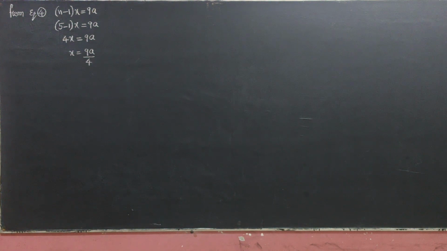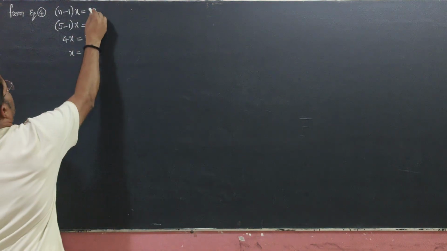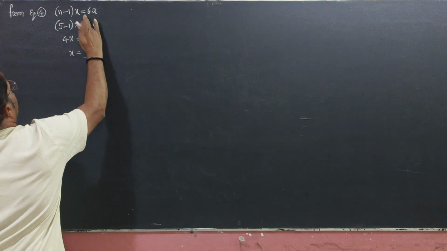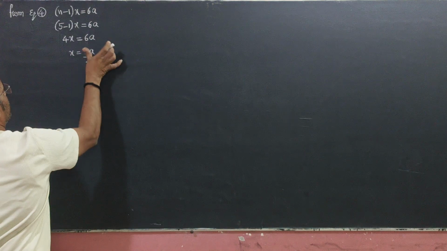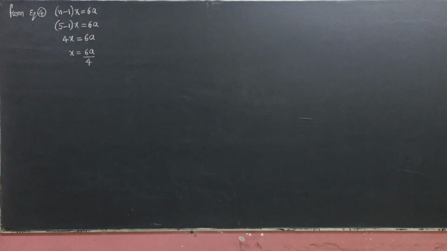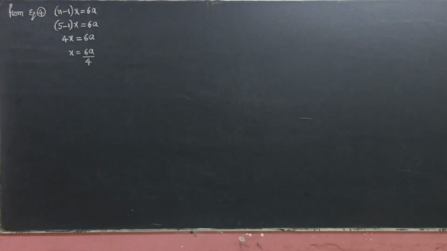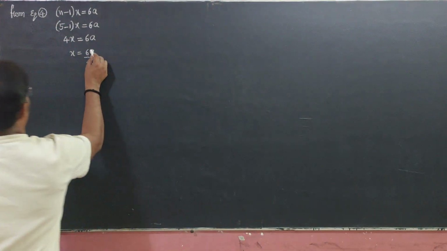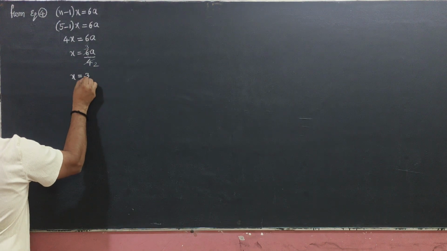Sorry, 9a is wrong, the answer is 6. I made a mistake here, 6 we have to write. From equation 4 the value is 6a, so the final answer is 6a by 4. 6a by 4 means we have to cancel 2 into 2 and 2 into 3. So x value is 3a by 2.